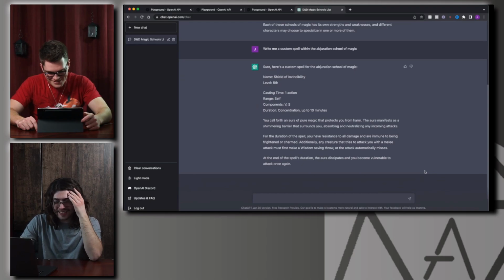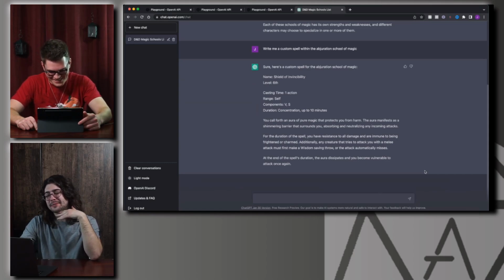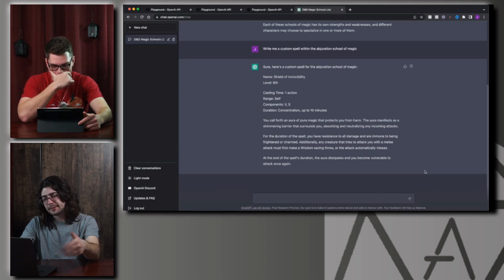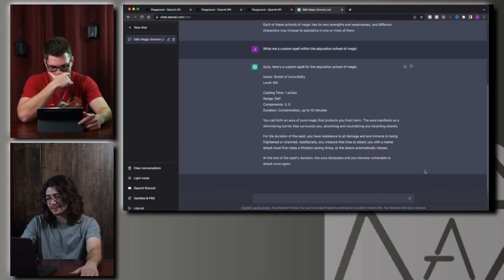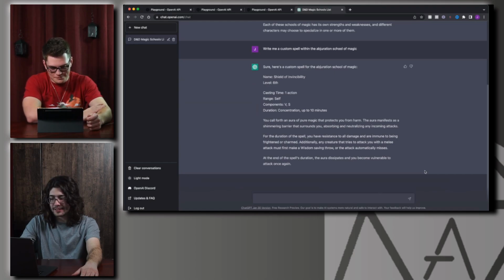This is actually Shield of Invincibility, a 6th level spell, casting time of 1 action, range of self, verbal somatic, concentration up to 10 minutes. You call forth an aura of pure magic that protects you from harm. The aura manifests as a shimmering barrier around you, absorbing and neutralizing any incoming attacks. The duration of the spell, you have resistance to all damage, and you're immune to being frightened or charmed. Additionally, any creature that tries to attack you with a melee attack must first make a wisdom saving throw, or the attack automatically misses. This spell is completely broken, but oh wait, no, at the end of the spell's duration, the aura dissipates and you become vulnerable to attack once again.